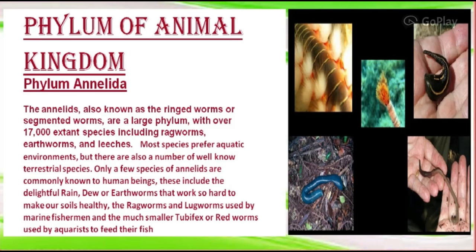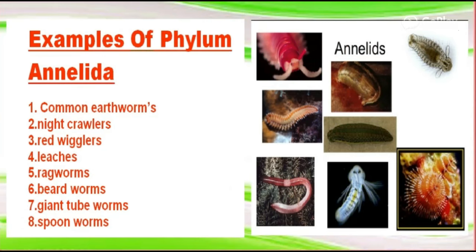These include the delicate earthworms that work so hard to make soils healthy, the ragworms and lugworms used by marine fishermen, and the much smaller tubifex or red worms used by aquarists to feed their fishes. And these are the representative members of this phylum. Examples of this phylum are common earthworm, night crawlers, ragworms, leeches, beardworms, giant earthworms, and spoonworms, and here are examples.